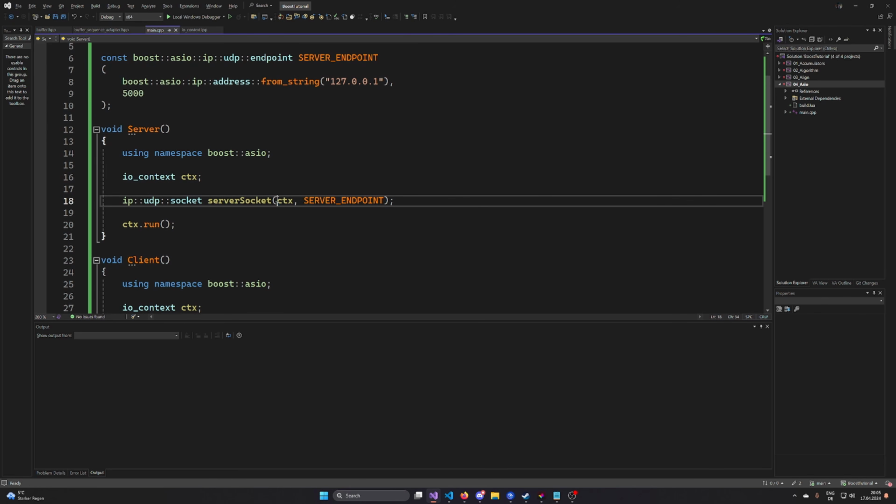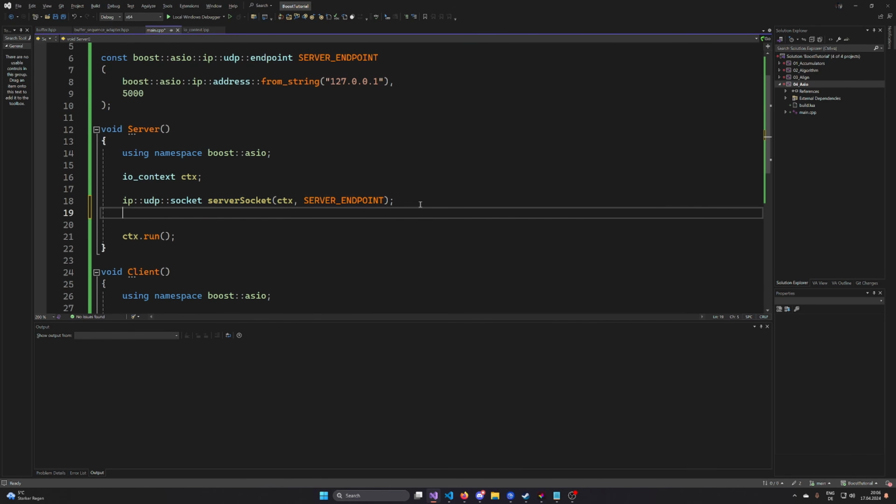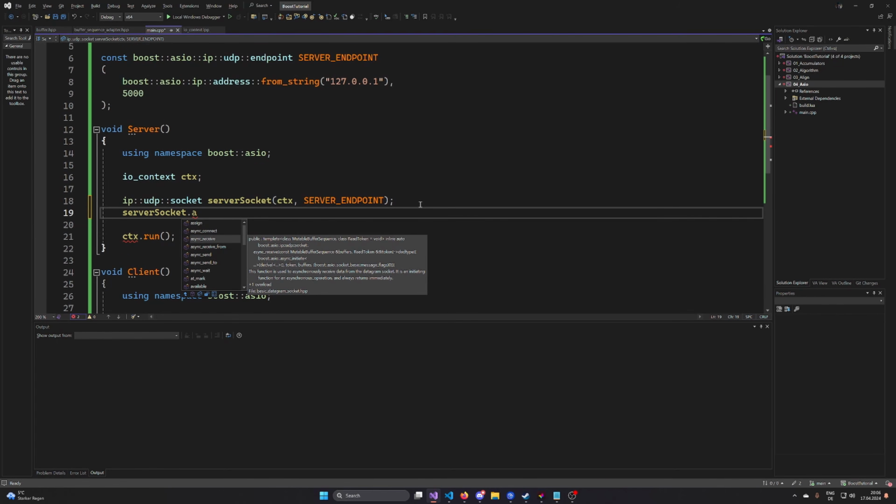Now the server socket is constructed by the context and the endpoint. The context, so that we know where to put our work, and the server endpoint, so that we know what the socket is referring to. In this case, it's referring to the link-local address with that port number. This is now the point of view of that socket. And what we are doing on that socket is running the async receive function.